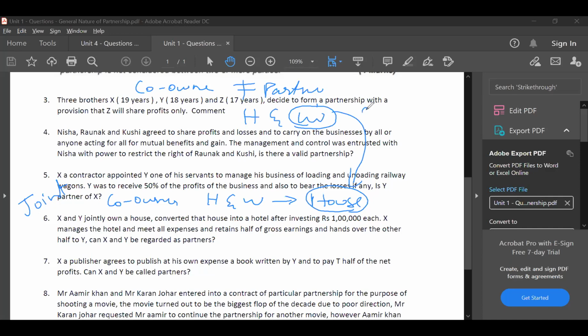No. Both should sign, because they are co-owners. But in a partnership, one partner is the agent of the other partner. If a partnership wants to sell its fixed assets, one partner's signature is more than enough because he's acting on behalf of the firm and other partners. That is an important thing. A co-owner is not the agent of the other co-owners. So can we write that the consent of all the co-owners is required? Yes, it is required.